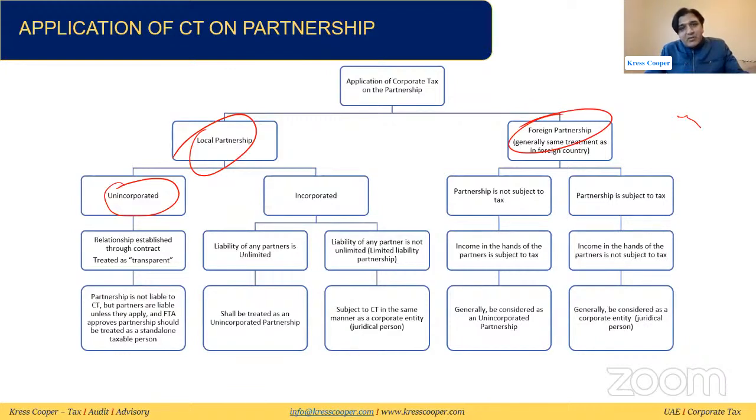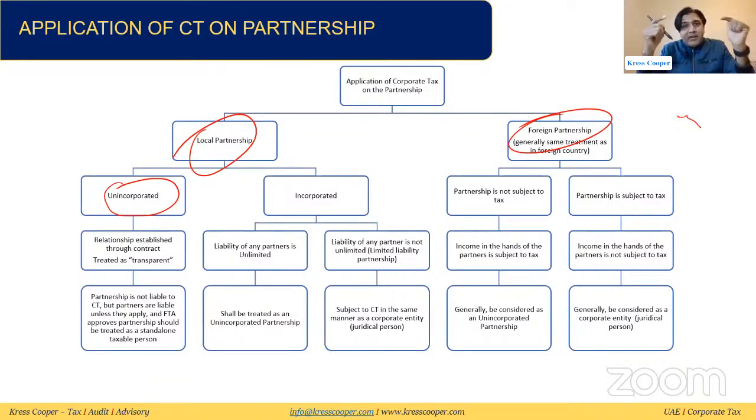Both persons are working together, but the partnership is not legally registered; the two parties just have a contract as per the local law. So it will be considered an unincorporated partnership. In the law, it has been said that an unincorporated partnership will be treated like a transparent person. And we know that a transparent person itself is not subject to tax, but the income of the person is subject to tax in the hands of the partners. So in case of a partnership, if the two partners have signed a contract, this is an unincorporated partnership.